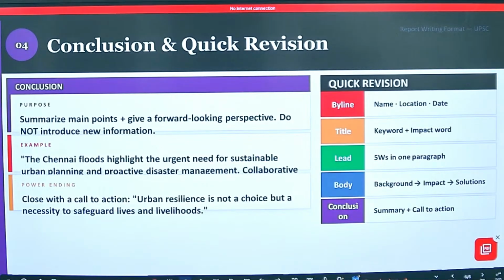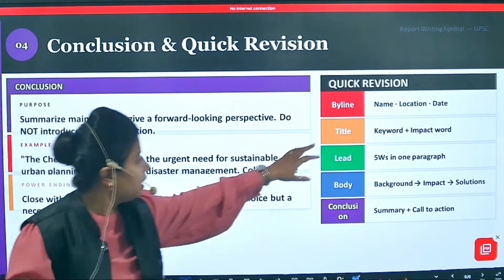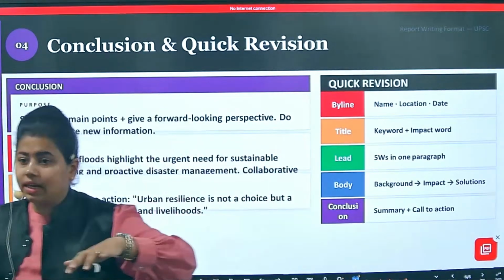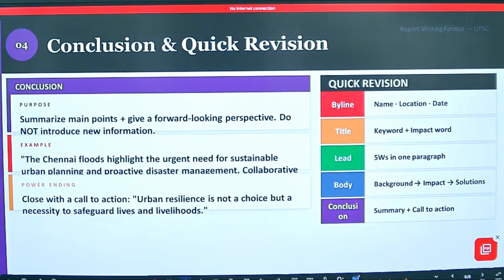No, the title has to be before the name, in the middle, at the top. Sorry, the title has to be down, in a précis it is written at the top, sorry. When you write the name, location and date, then you will leave 2 lines. In 1 line you will have to mention the title. In a précis you write it on the top. My bad. Written? Checked all this? Move ahead.